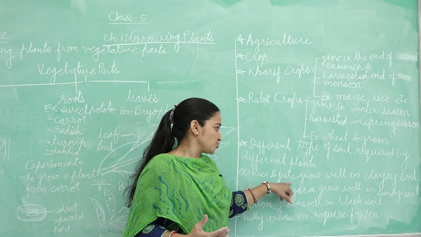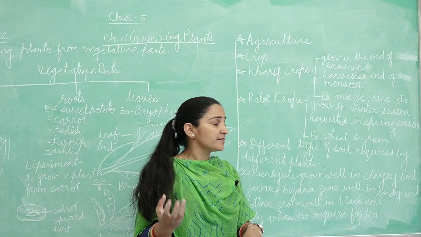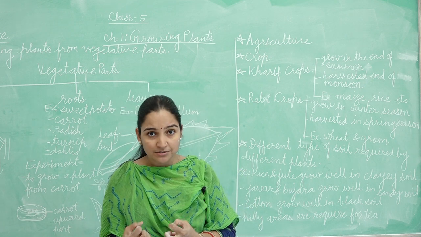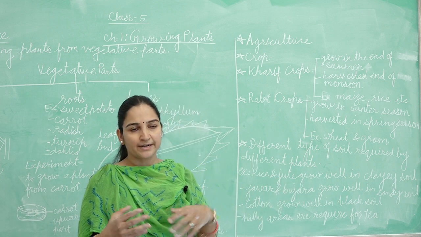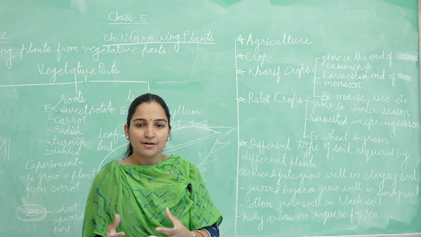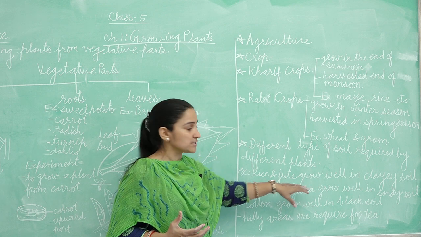Rice and jute grow well in clay soil. They need more water. They are grown near West Bengal and such places, where water is very rich. So rice and jute are grown in clay soil.